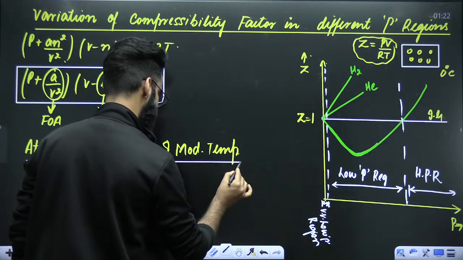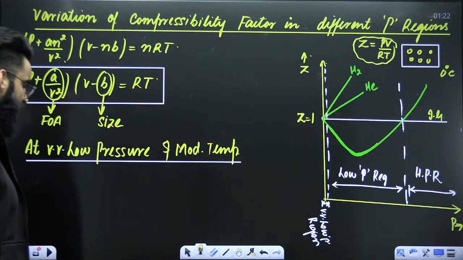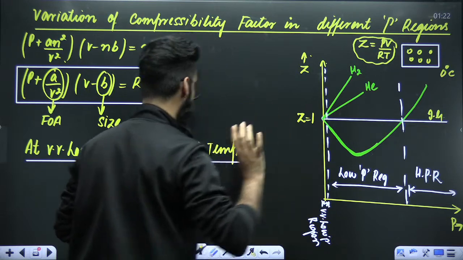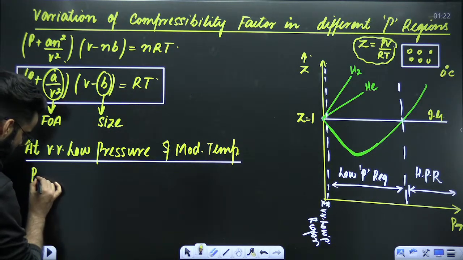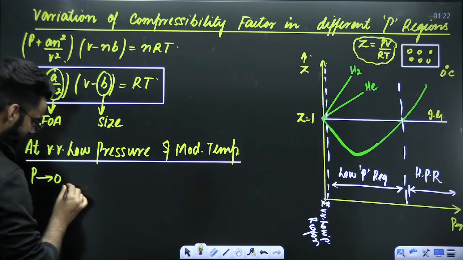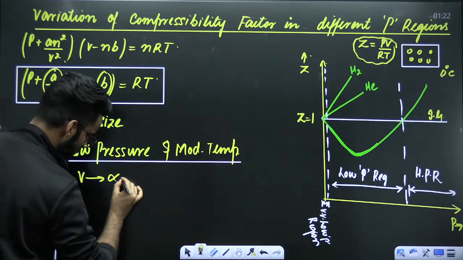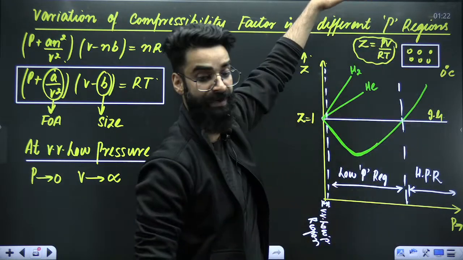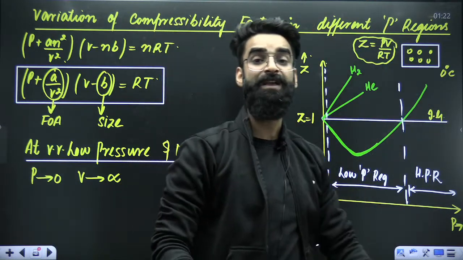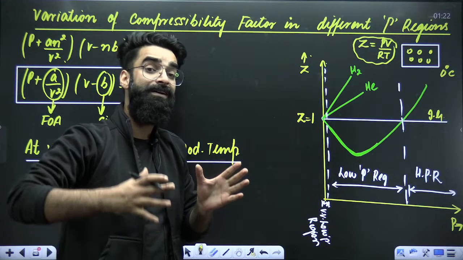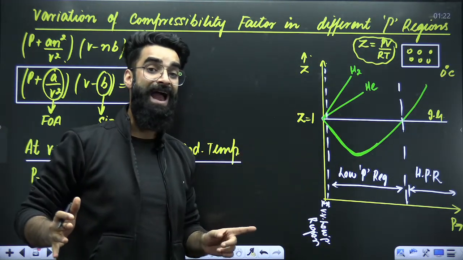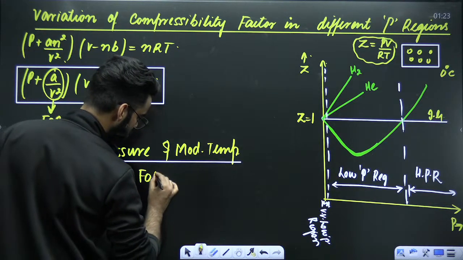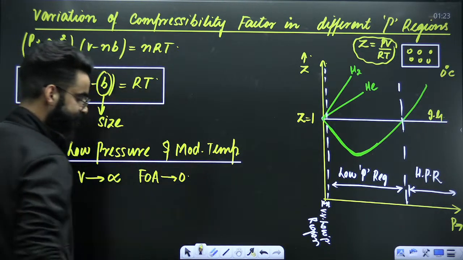What's going to happen when the gas is kept at very, very low pressure and moderate temperature? The pressure of the gas is approaching zero. If pressure approaches zero, volume will approach infinity. If the volume of the container becomes infinite, the molecules will be at infinite distance apart, and then the force of attraction between the molecules becomes zero.